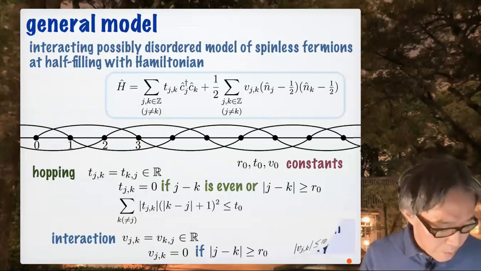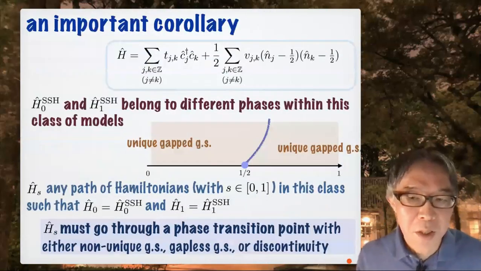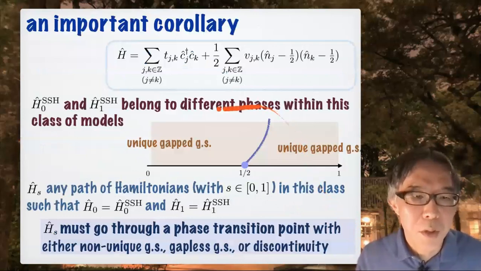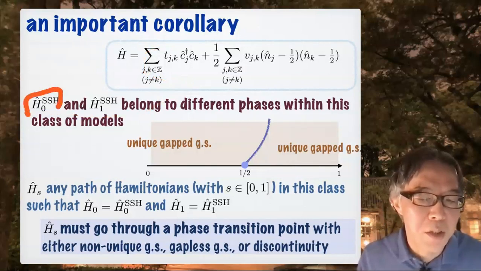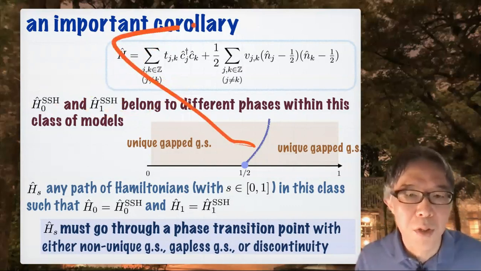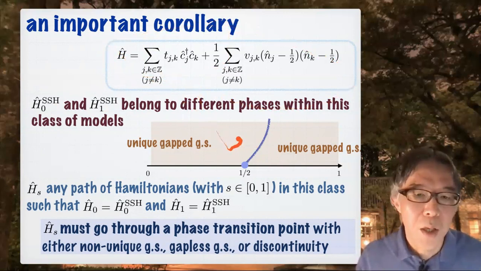Here's an important corollary of our theorem. Note that the SSH model belongs to this class. Then I prove that H0 SSH and H1 SSH belong to different phases within this space of models.